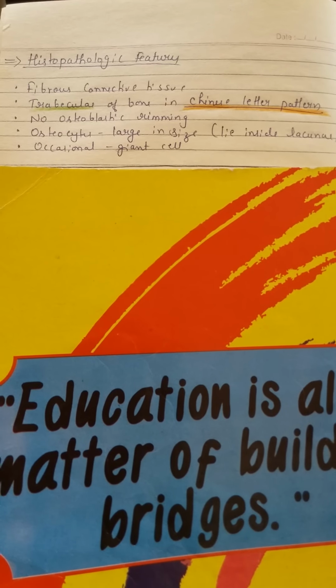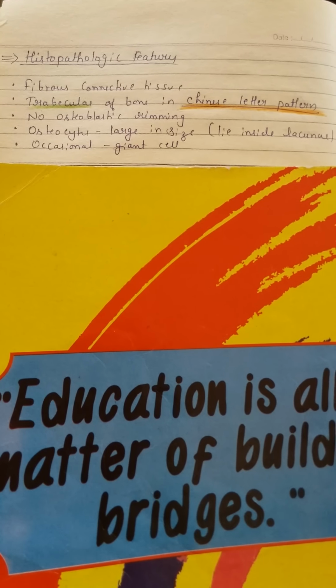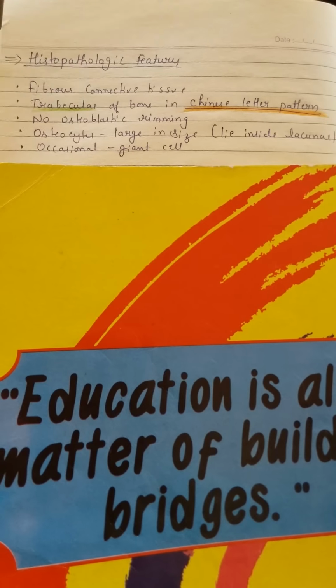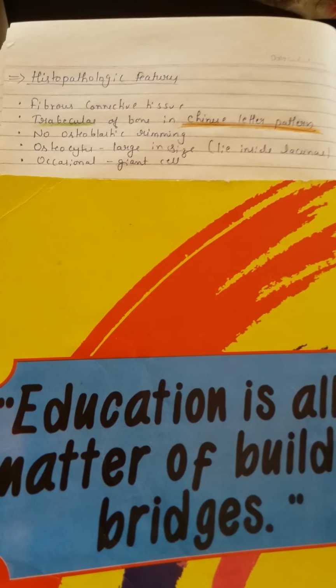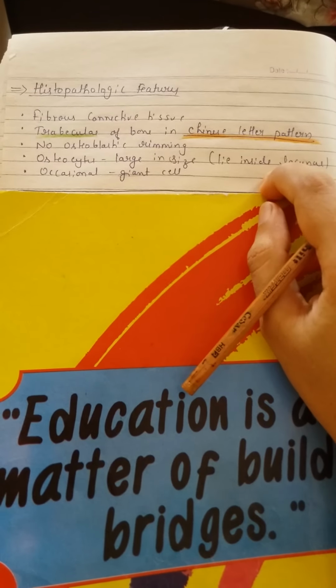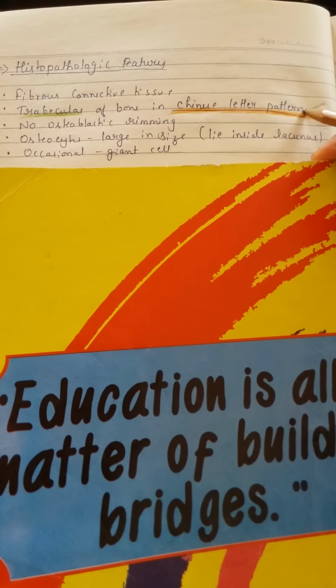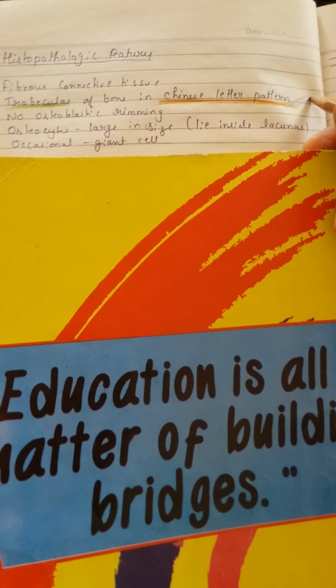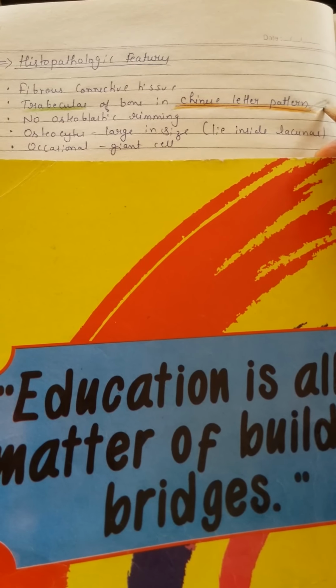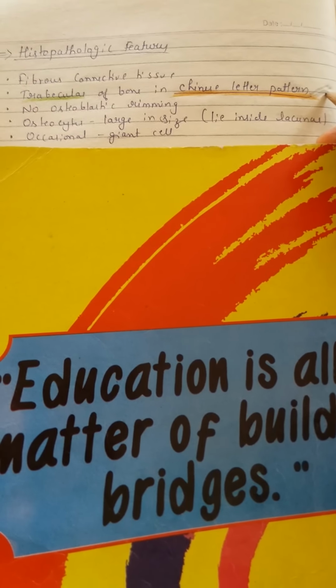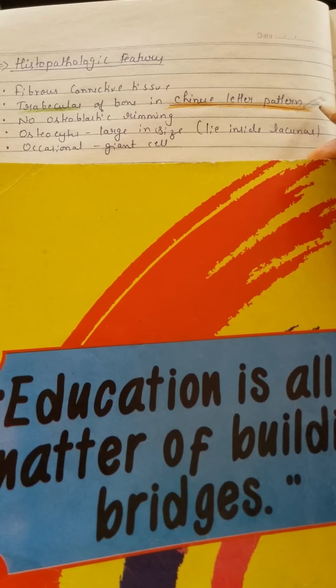Okay, so the next one is histopathologic features. This is very simple. The only feature you have to remember in this is Chinese letter pattern. If you say this in your viva, your teacher will get to know that you have read it. It is also asked in which disease Chinese letter pattern is seen. So you will say fibrous dysplasia.